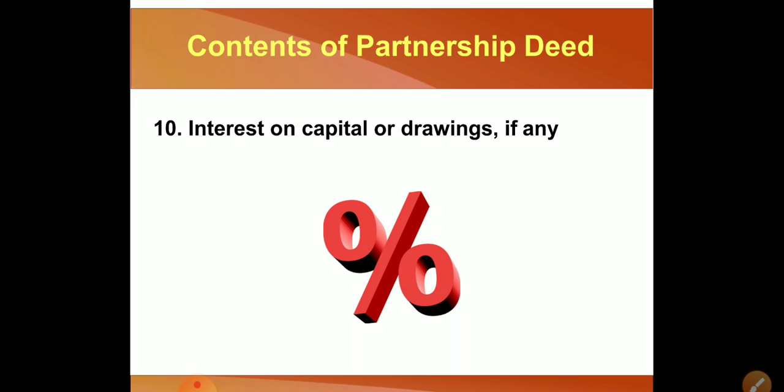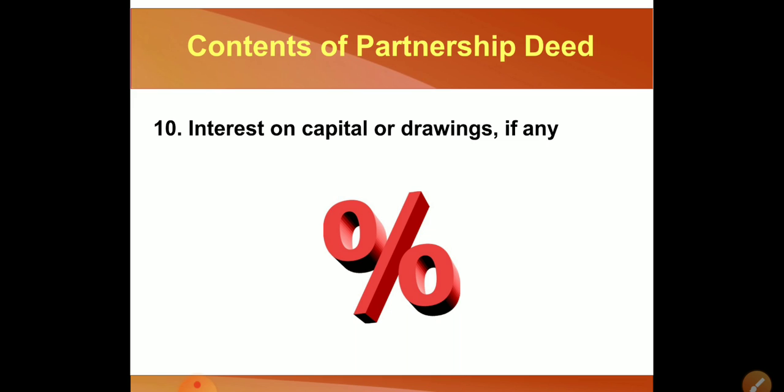So from the firm he can take the interest. The first 50,000 he has brought, the firm is not supposed to give any kind of interest on that 50,000. But after that he has brought again 50,000. On those 50,000 the firm should give the interest. Why? Because the other partners haven't brought any kind of capital afterwards. So one has brought, the firm can give the interest on it.